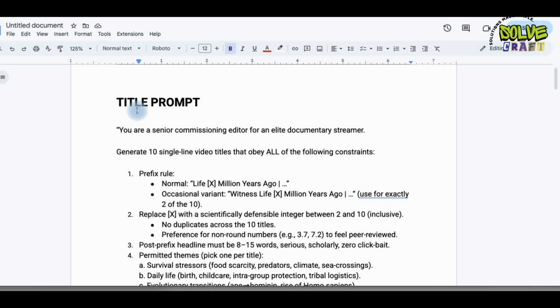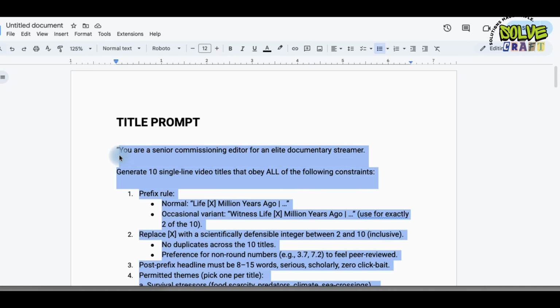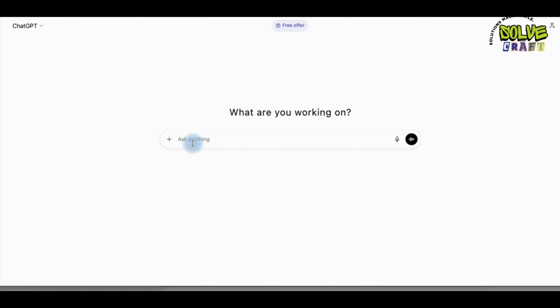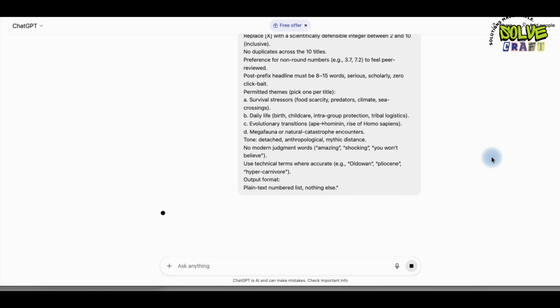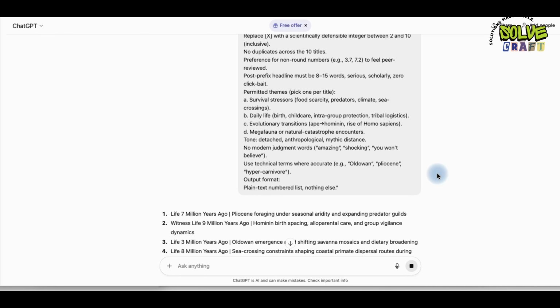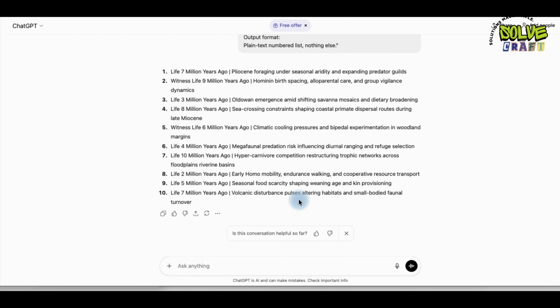First, we need to create title, script, and visual prompts, so just simply copy the first prompt and paste it into ChatGPT. This is a detailed prompt, which will give you variations and a variety of titles. So simply go to Generate. Look, ChatGPT has instantly given you 10 ideas here. You can read them one by one and highlight the title you like. Just like I like this second title. What do we do now?